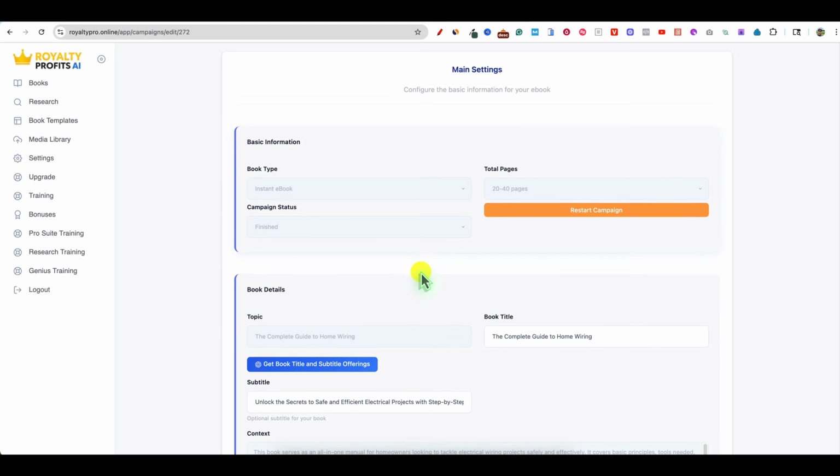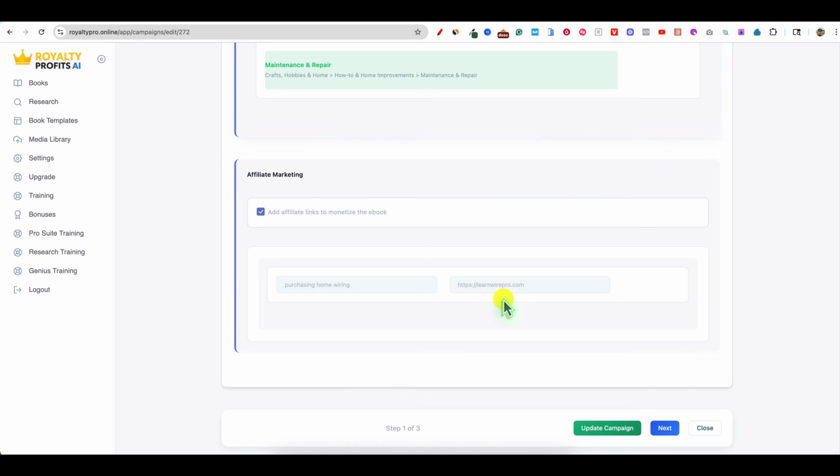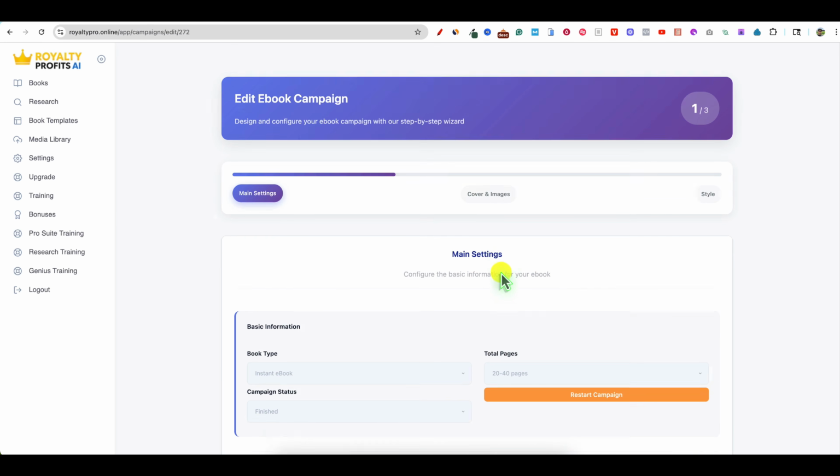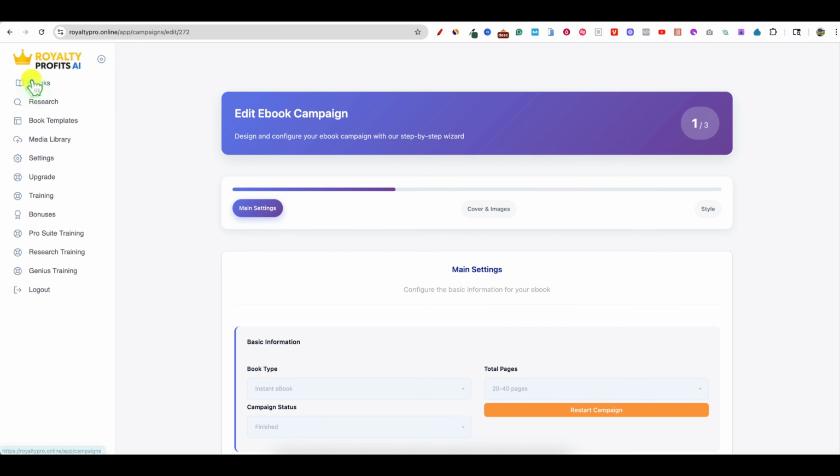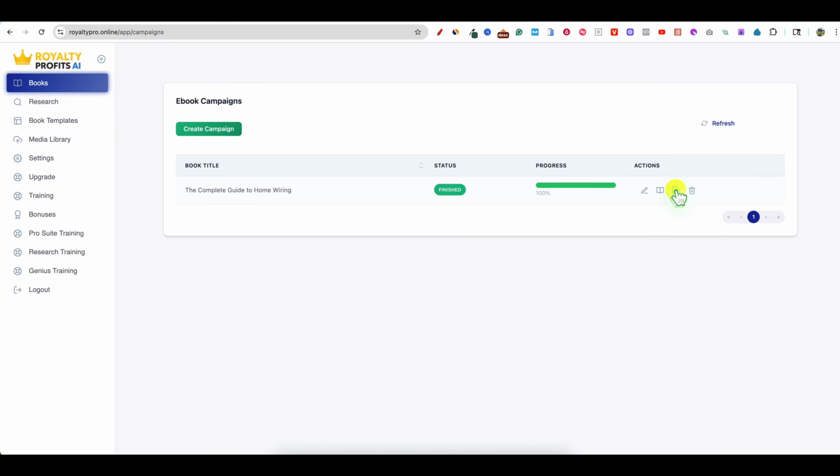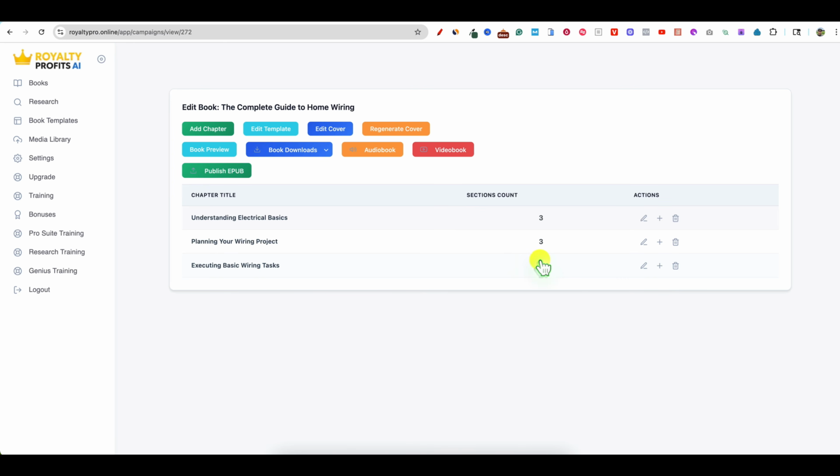You can come in here, and this is where you can edit the settings and rerun it or update the campaign if you needed to. We're going to go back over here to books. You can copy this. Oh, so what this does is it clones this. So if you're in a niche or you want to write some more books or you want to just change the topic, you can actually click the clone button right here, where we're going to be able to take a look at what it actually created.